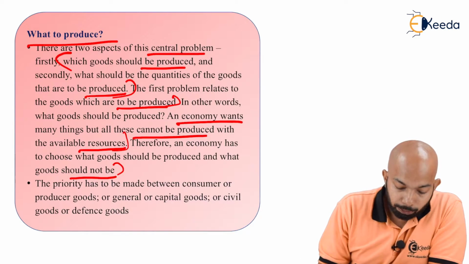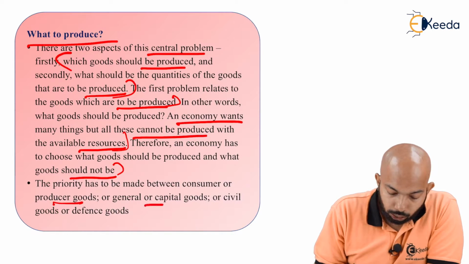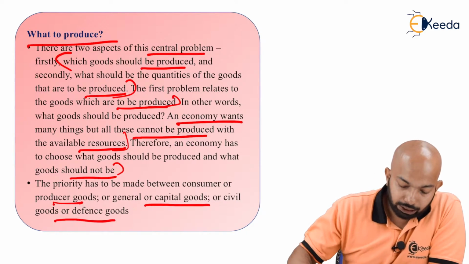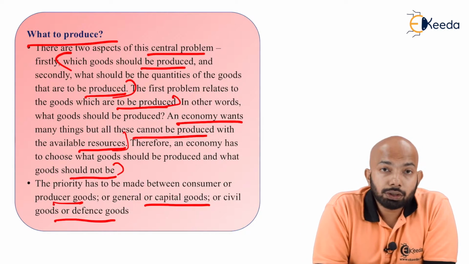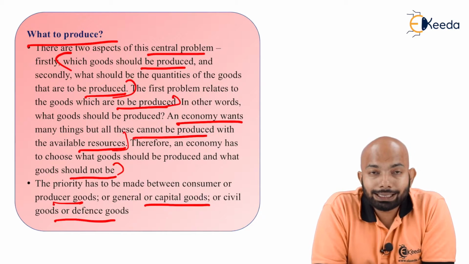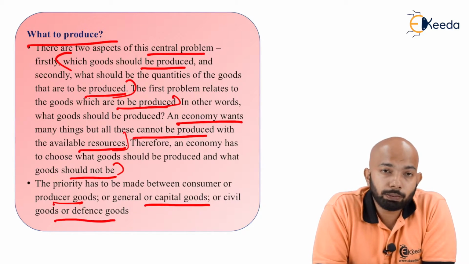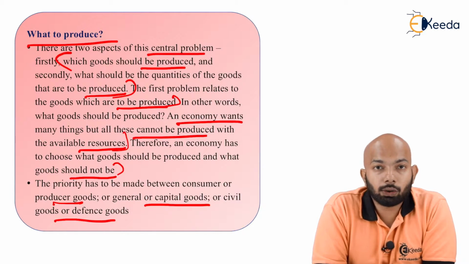The priority has to be made between consumer and producer goods, or capital goods, or civil goods and defense goods. Now, consumer and producer aspects have to be considered as to what goods should be produced. Defense and any other aspect related to it has to make sure what are the things that are prioritized first. So a priority list needs to be set out like that.